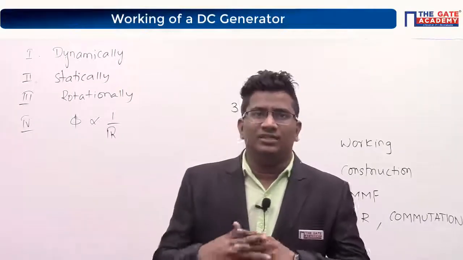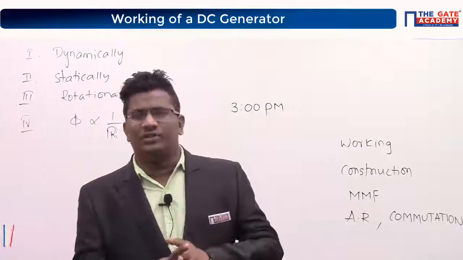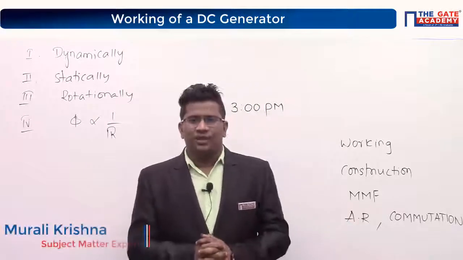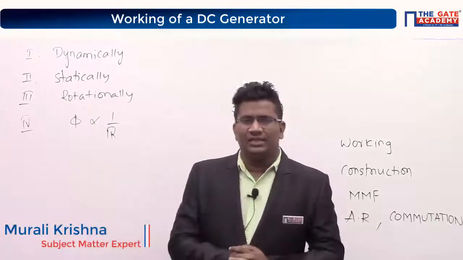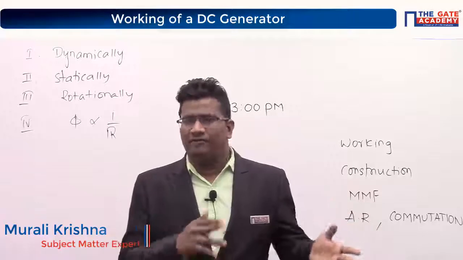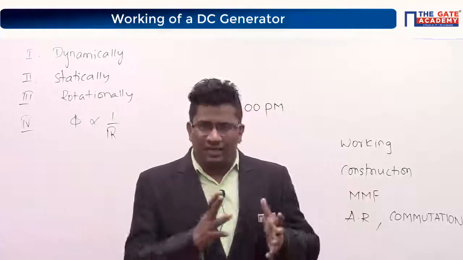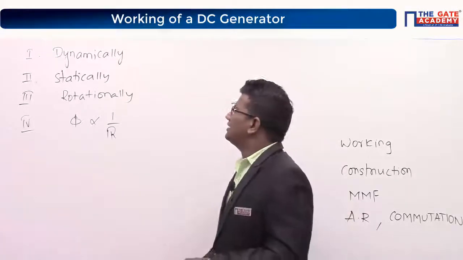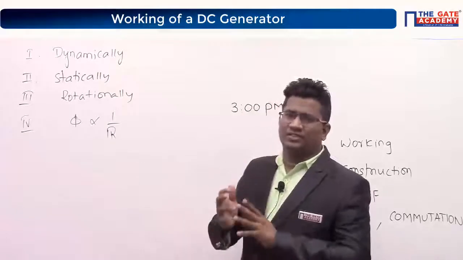Okay, in the last lecture we dealt with some basics of electrical machines. We concluded that there is a relationship between EMF and MMF, flux and current, resistance and reluctance. Let us recall what we discussed in the last lecture.